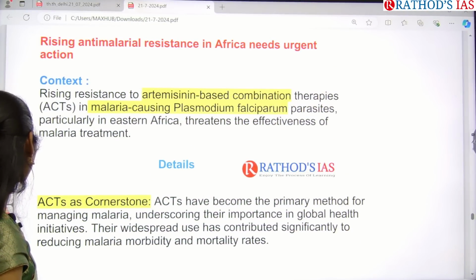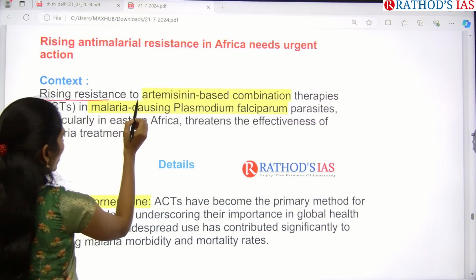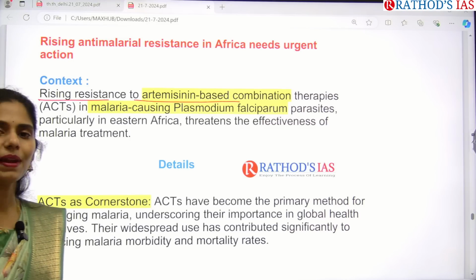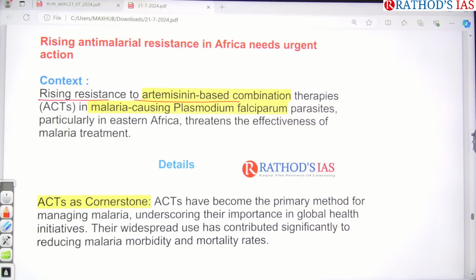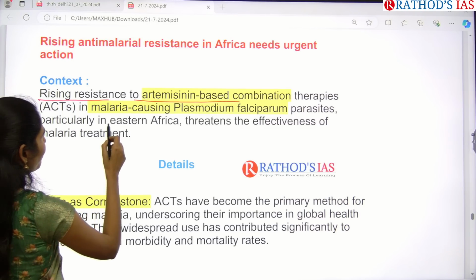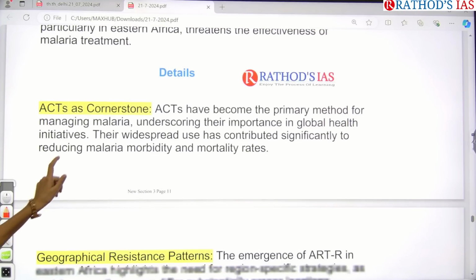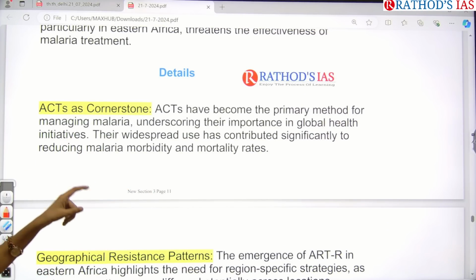This article says there is rising resistance to artemisinin-based combination therapies in malaria-causing Plasmodium falciparum parasites, particularly in Eastern Africa, threatening the effectiveness of malaria treatment. Now we are going for artemisinin combination therapies, ACTs, as one of the primary methods to manage malaria in this region.